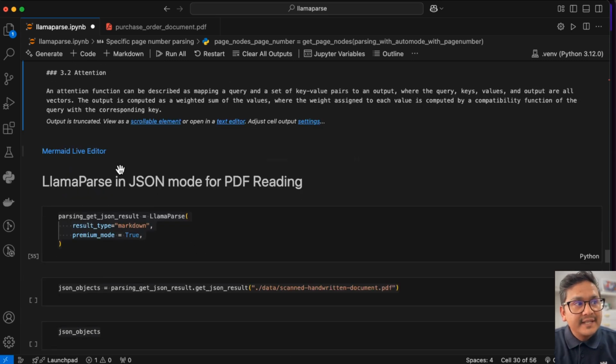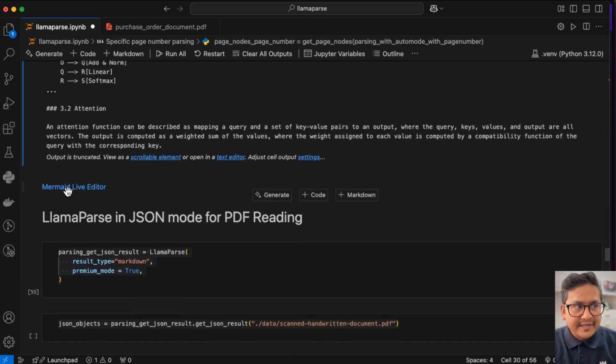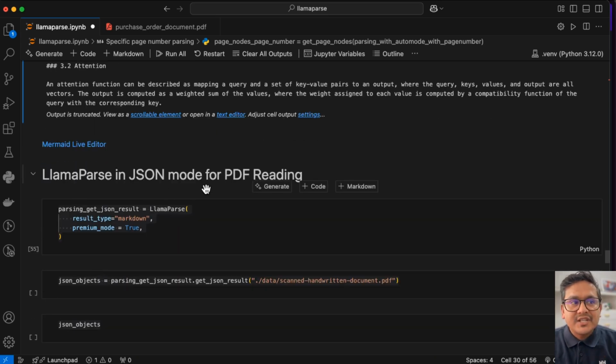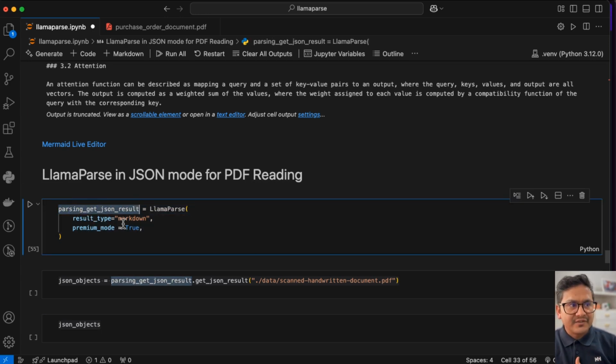And then one thing here is I have the link for the Mermaid Live Editor here. You can just go through here, and there is this LlamaParse in the JSON mode for PDF reading. So this is also good, because if you want to have the JSON mode output also, here I'm just saying parsing get results, JSON results. I'm saying result must be in markdown, and then premium mode equals true.